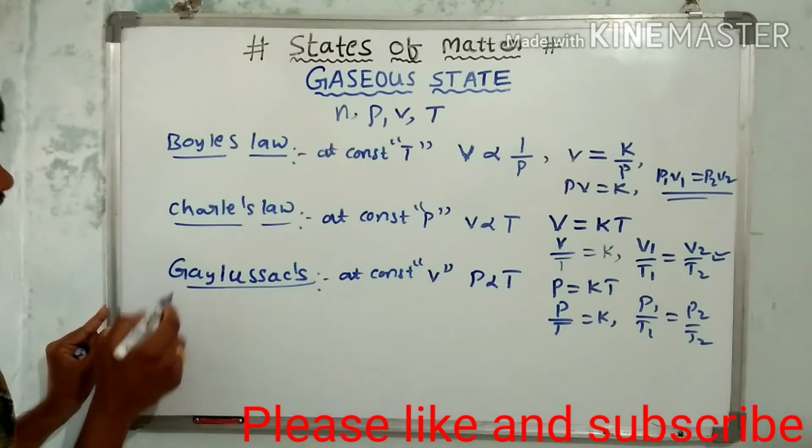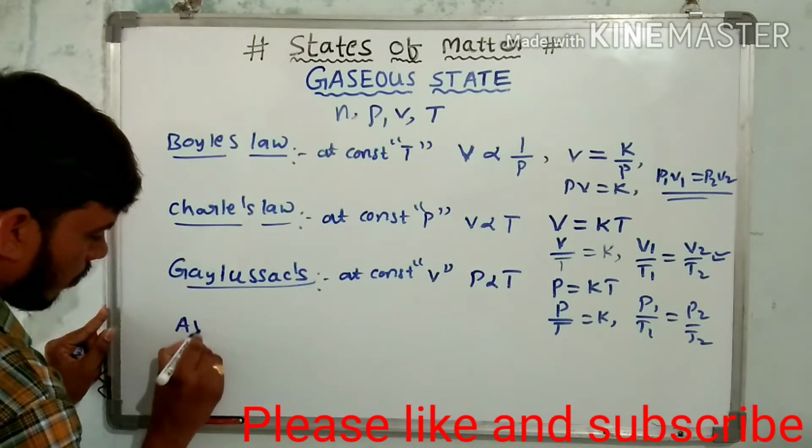Another important law is Avogadro's law.